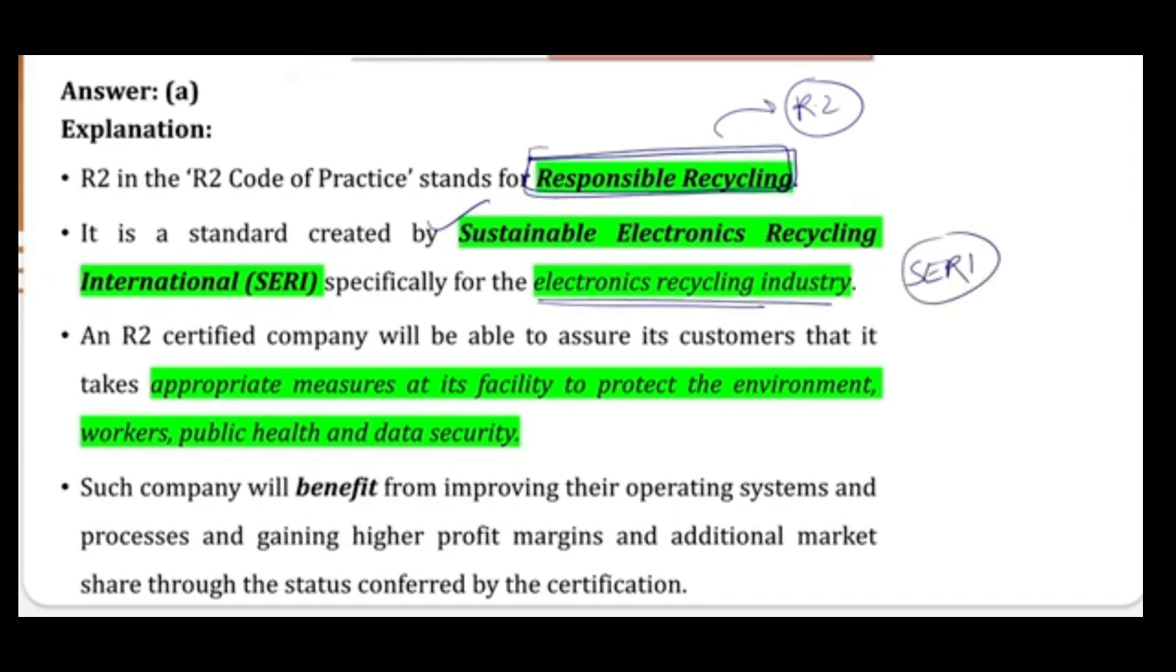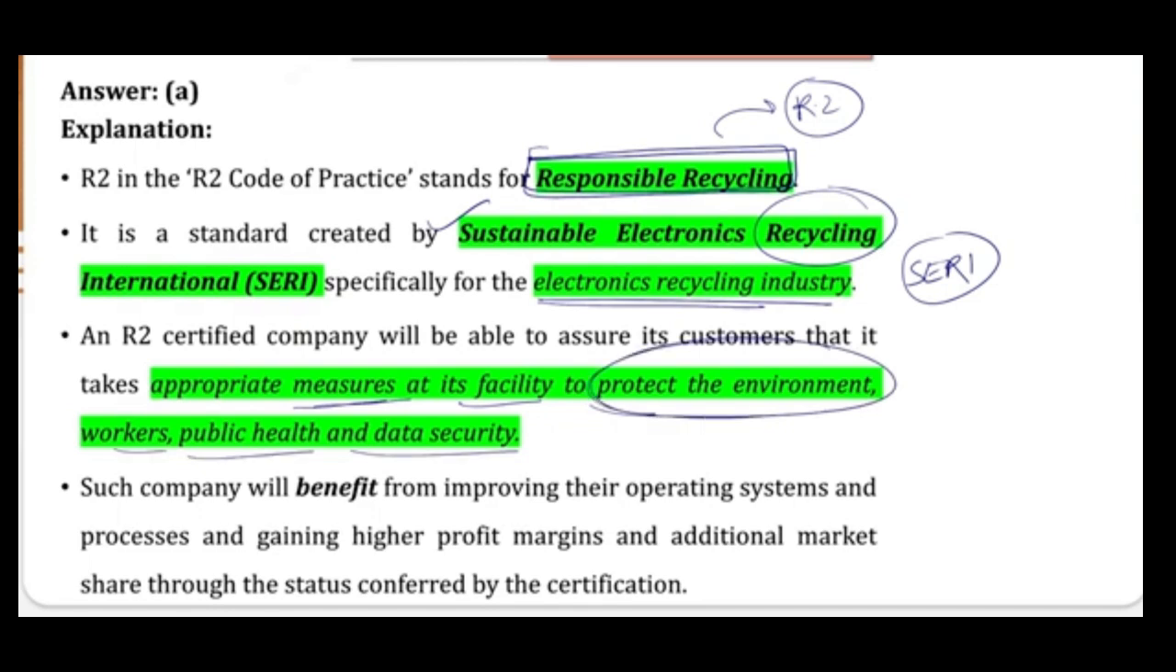So when we are talking about our electronic gadgets and devices, you have this laptop, you have TV, you have a mobile phone, etc., they have circuits. Ultimately, when they are of no use, they will generate some kind of waste. Here we are talking about the recycling of that particular waste. An R2 certified company will be able to assure its customers that it takes appropriate measures at its facility to protect the environment, workers, public health, and data security.